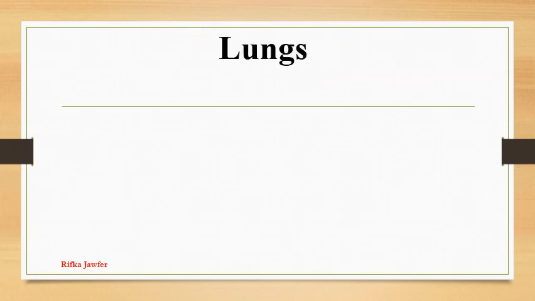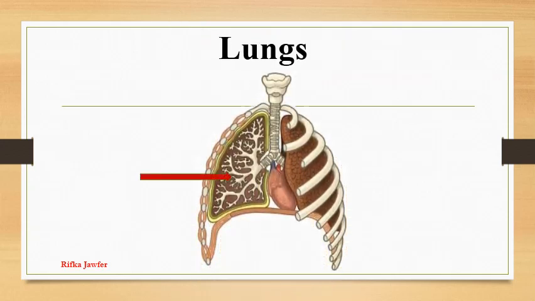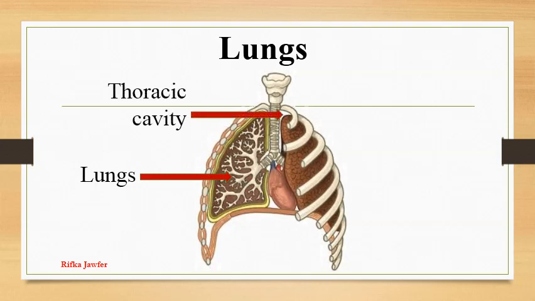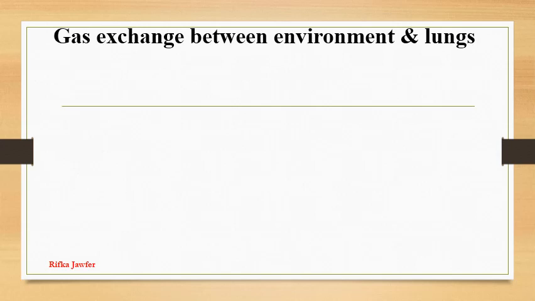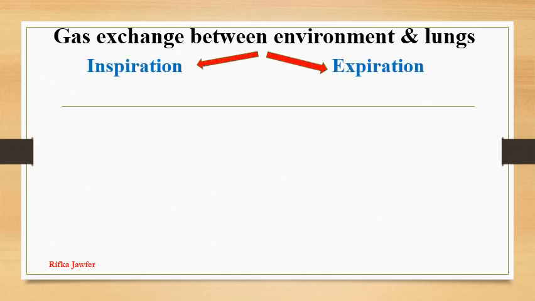Now let us see about our lungs. Our lungs are present inside the thoracic cavity. The thoracic cavity is protected by the ribs. Intercostal muscles are present within the ribs, and the lower limit of the thoracic cavity is the diaphragm. Gas exchange between the environment and the lungs occurs by two processes, namely inspiration and expiration.